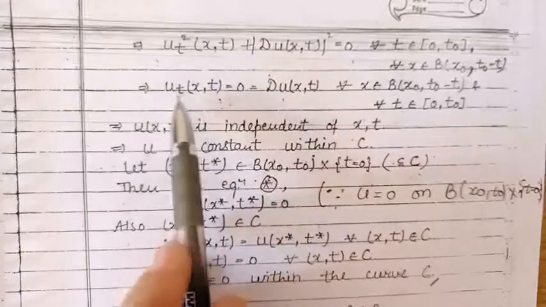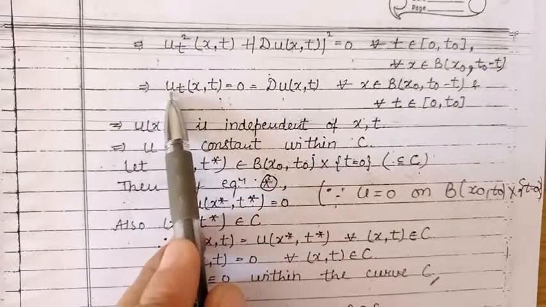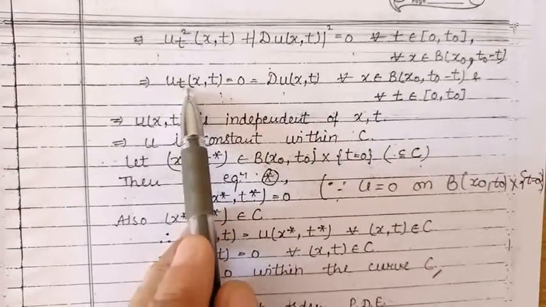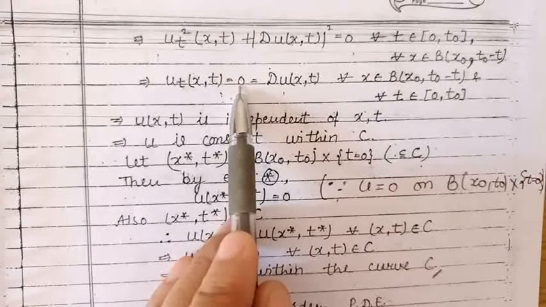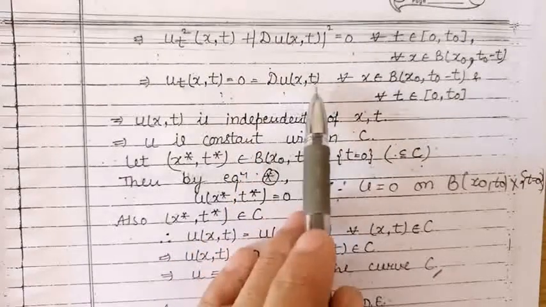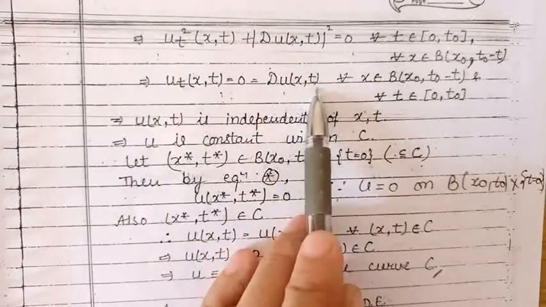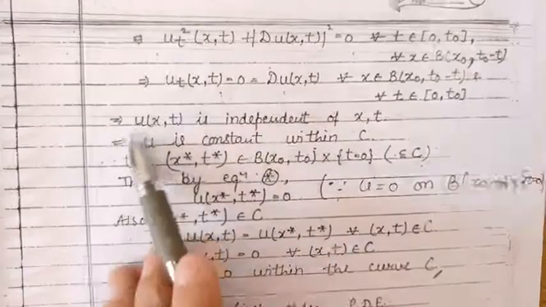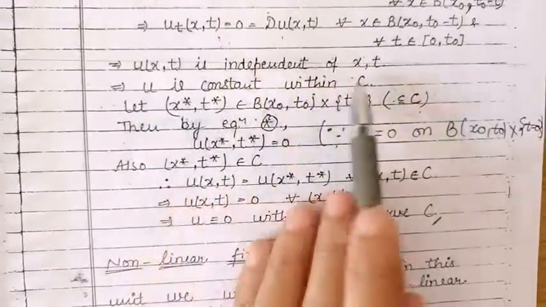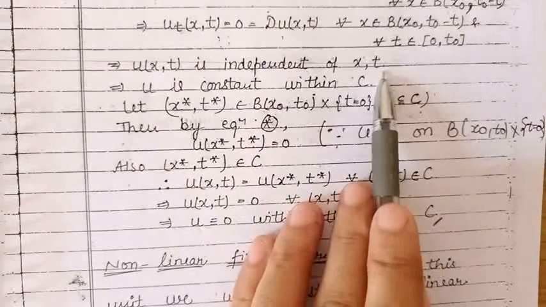So from here we can say that the partial derivative of the function u with respect to t is 0, and also the gradient of u is 0. So we can say that the function u is independent of x as well as t.